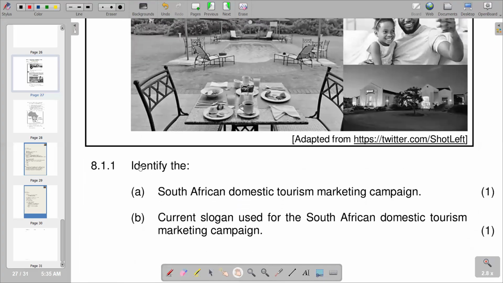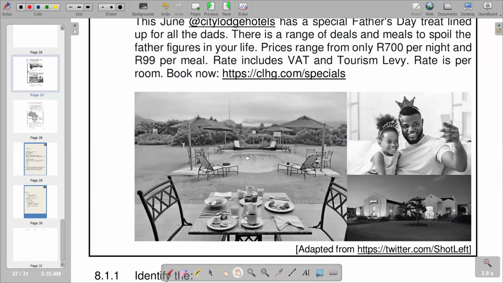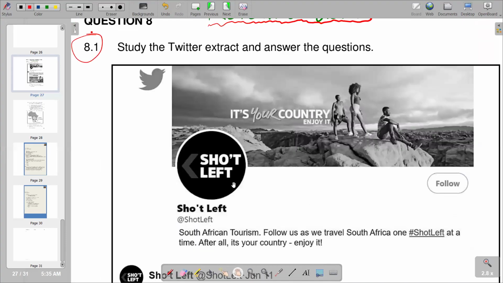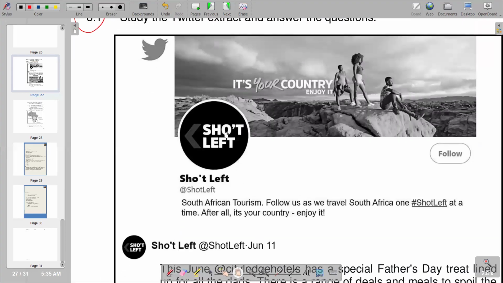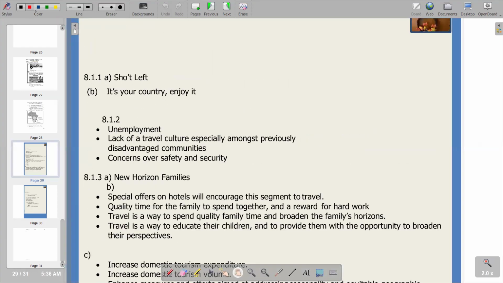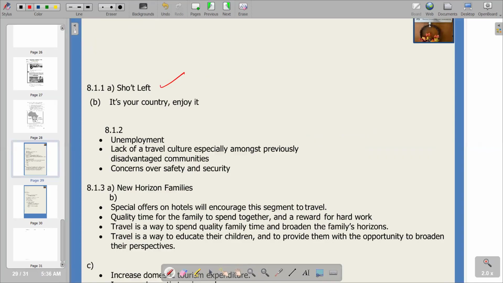So 8.1.1 reads: identify the South African domestic tourism marketing campaign. You would see that the campaign is in the extract, and if you come there, you would see that we have it written here that it's Sho't Left. Sho't Left becomes the campaign that we are looking at. So basically, this is the indication that we have in terms of our campaign. So the response for the first part of the question is Sho't Left. So this becomes the first part.